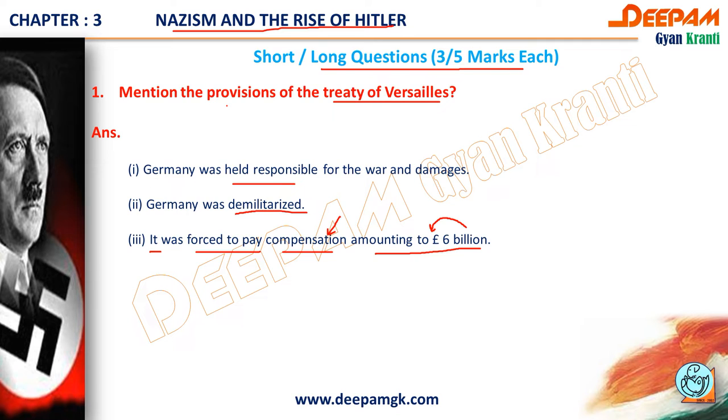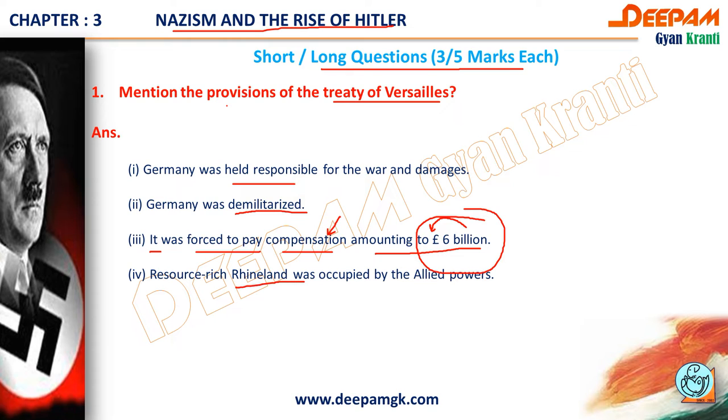Germany was forced to pay compensation of 6 billion pounds, the biggest amount ever. The next thing is that the resource-rich Rhineland was occupied by the Allied powers.